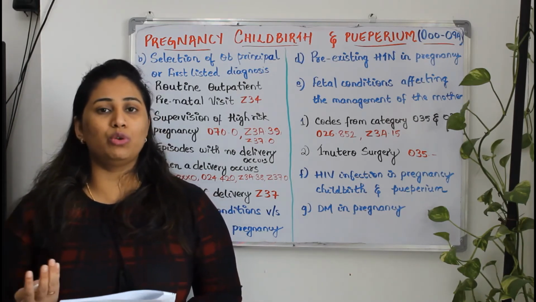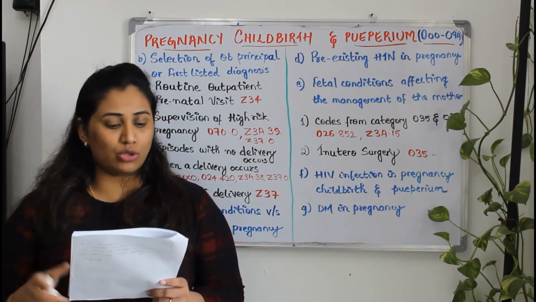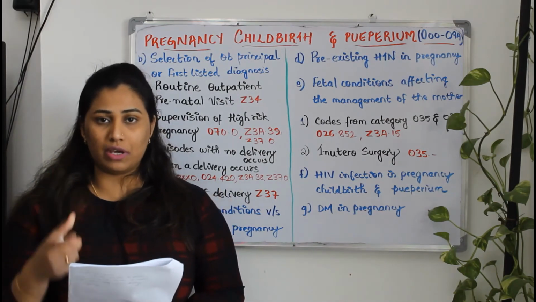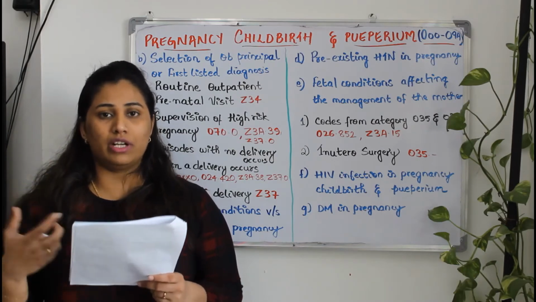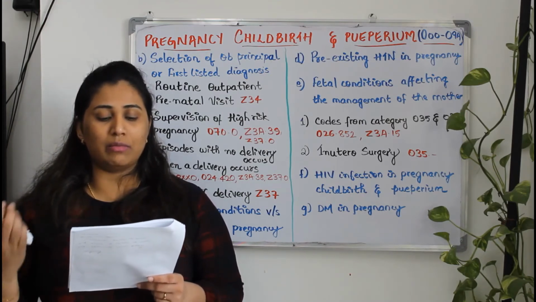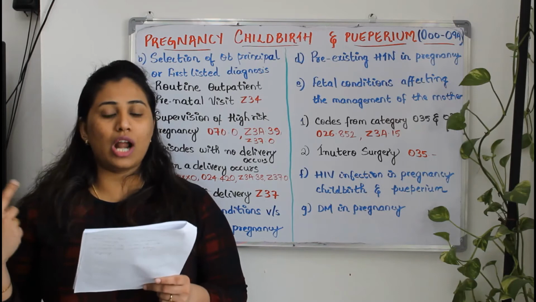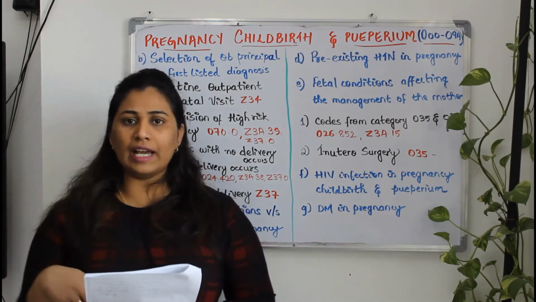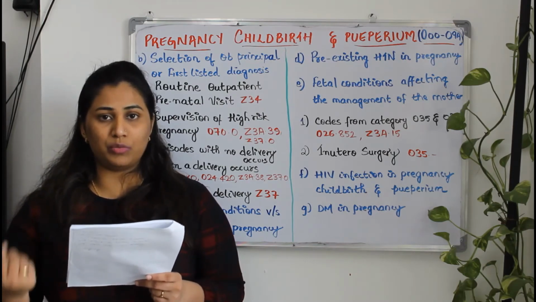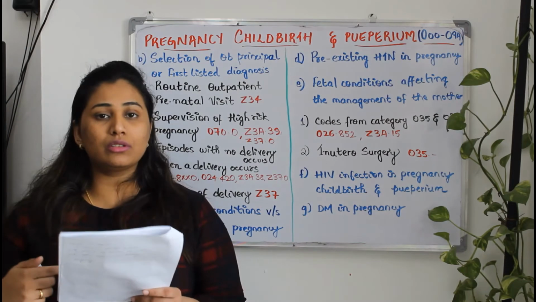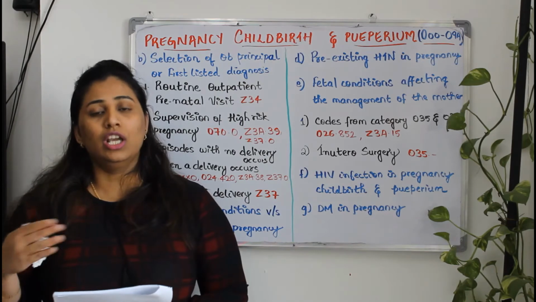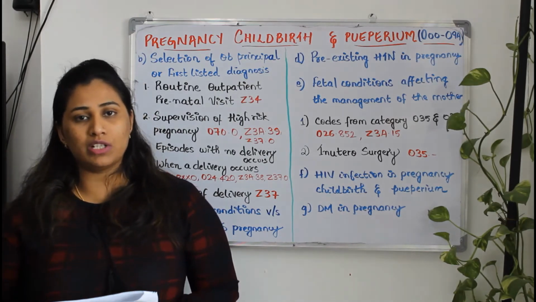Okay. In that case, how will you code the scenario? Initially, your code will be O64.8XX0. If you have your textbook, just try to open the codes and understand the descriptions. It is mentioned as obstructed labor due to other malposition and malpresentation, not applicable or unspecified. Okay. And as I have told, the patient is having gestational diabetes. So your secondary code will be O24.420 and your third code will be Z3A.38 based on the weeks of gestation. If it is 38 weeks, you can give 38. 39 weeks, you can give 39.